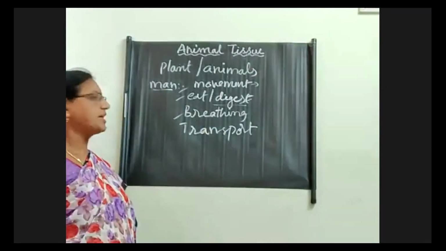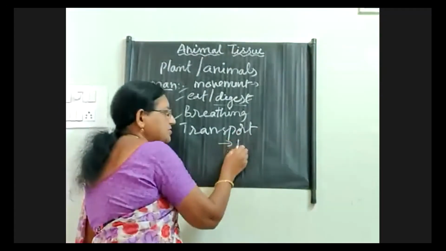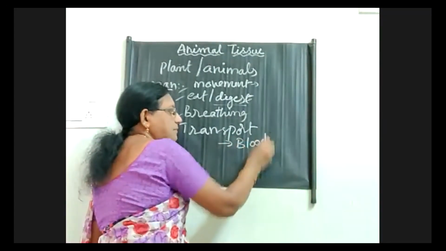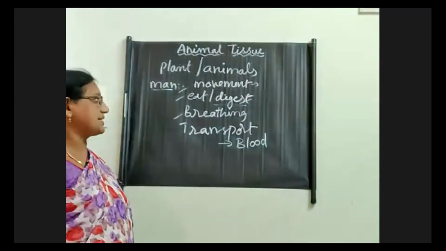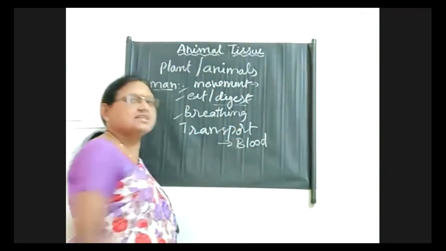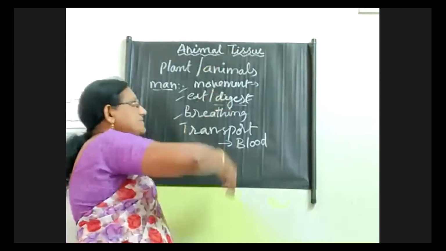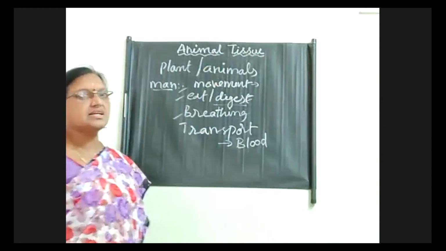To transport all the materials, a particular medium is required, that is known as blood. So for movement and transportation, take blood as an example. All these come under a particular system.